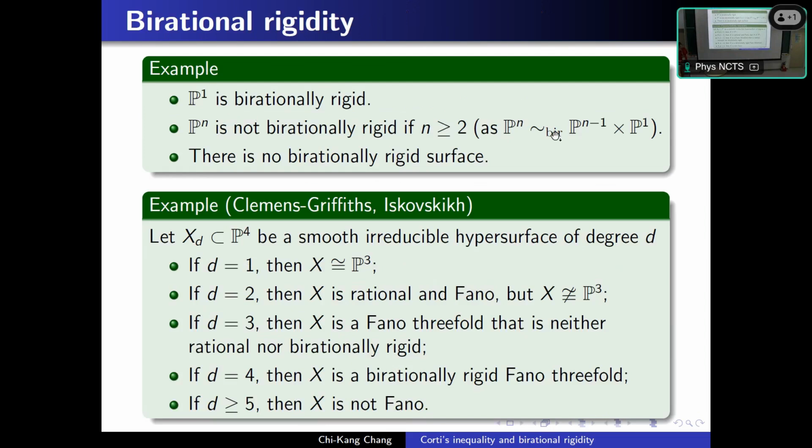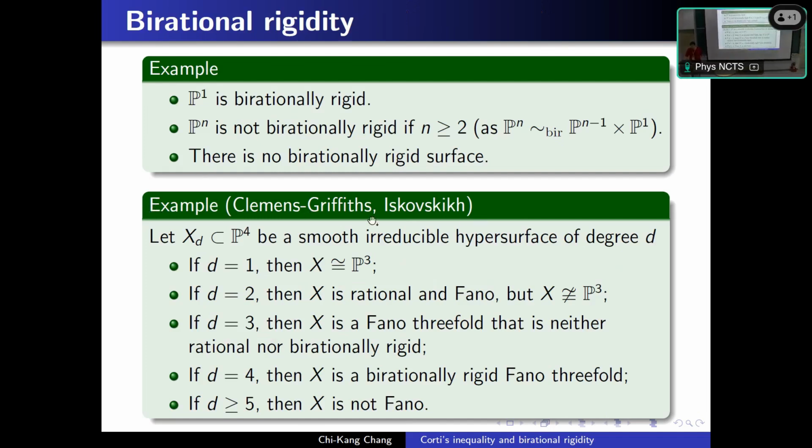In particular, as we said, every Fano surface is rational, so there is no birationally rigid surface. So in dimension 1, every Fano is birationally rigid, but in dimension 2, every Fano is not birationally rigid. So the first non-trivial dimension is dimension 3.